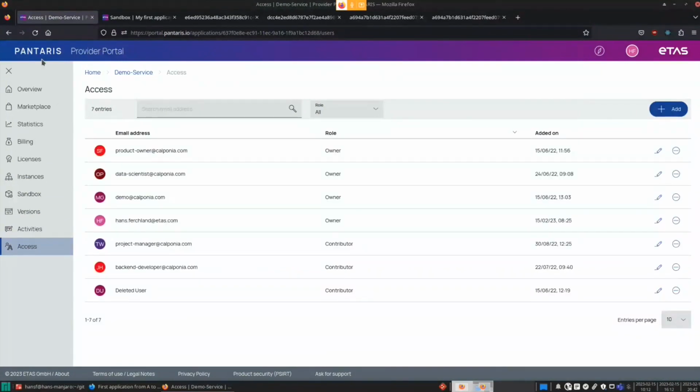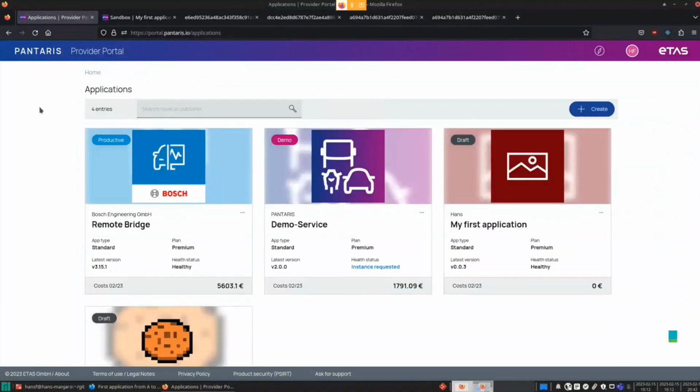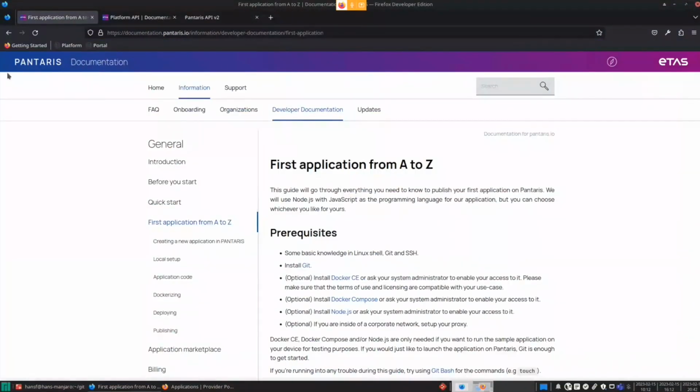All right, now you have a little overview, and maybe it's also time for me to show you our documentation page, where you can also dig a little bit deeper and find more documentation.